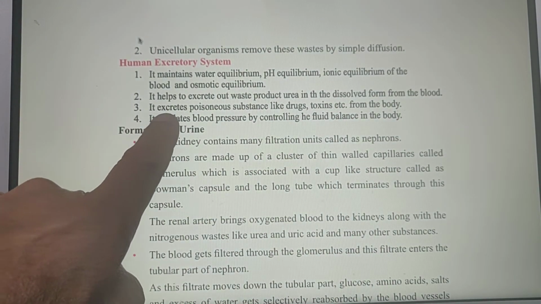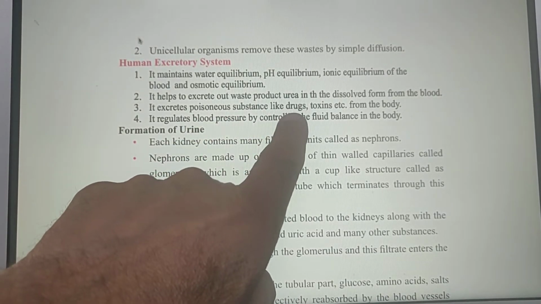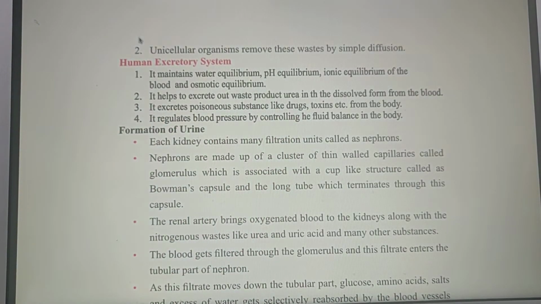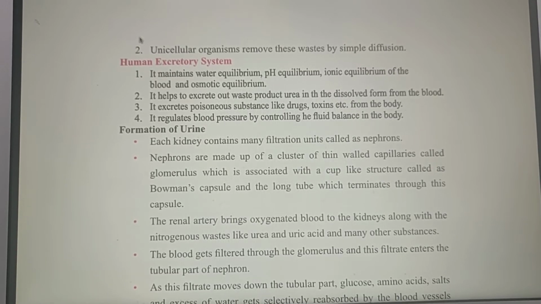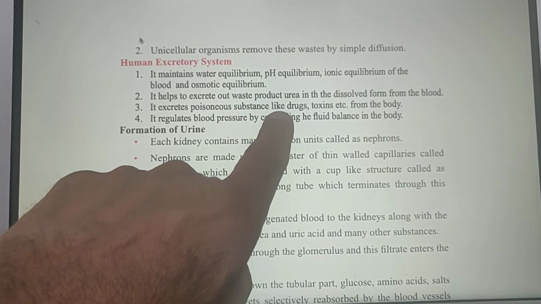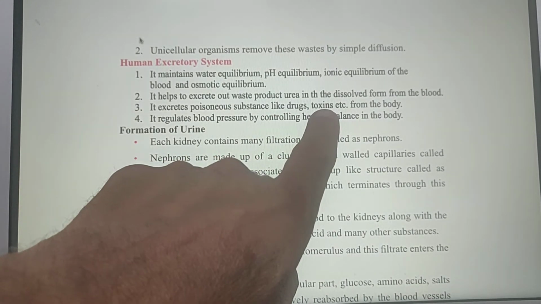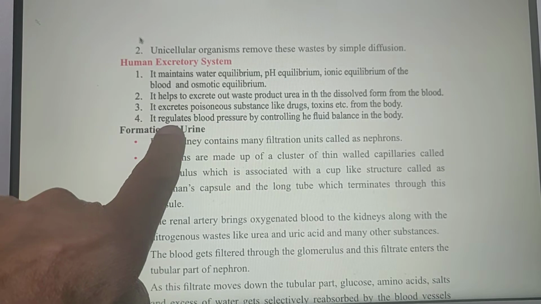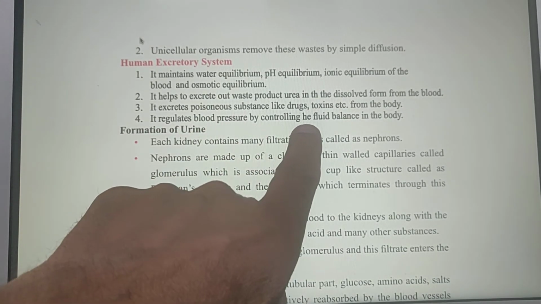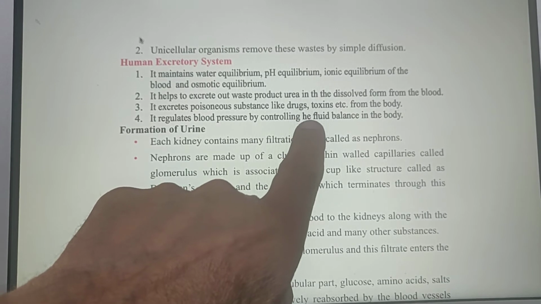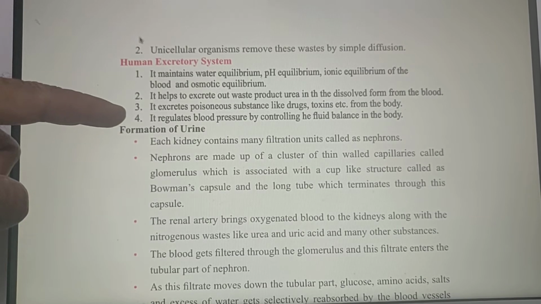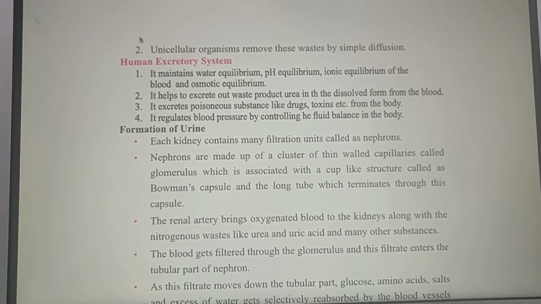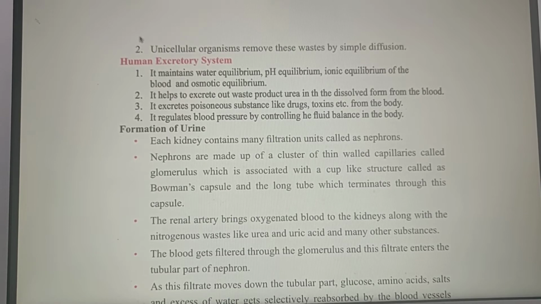It excretes poisonous substances like drugs. Sometimes you take some drugs to prevent you from disease, and that may be in excess, so that drug is also thrown into the blood, and blood takes it to the kidney and kidney removes it. Drugs, toxins from the body. It regulates blood pressure by controlling the fluid balance in the body. So these are the 4 points which kidneys perform in the human excretory system.